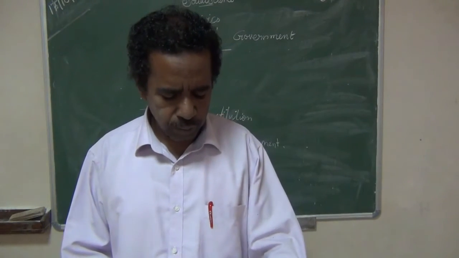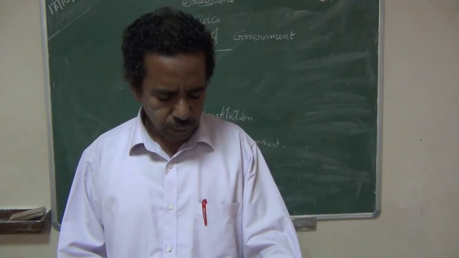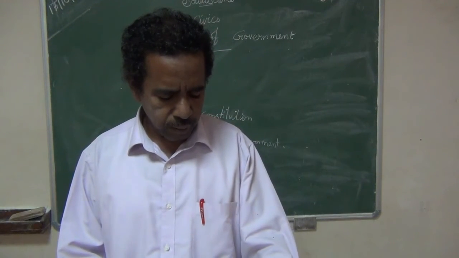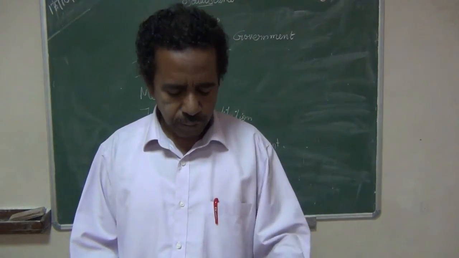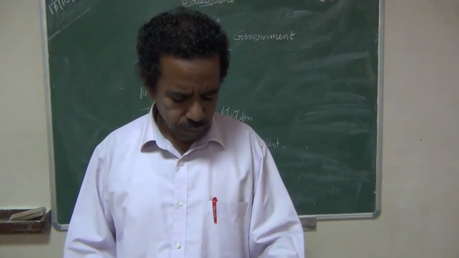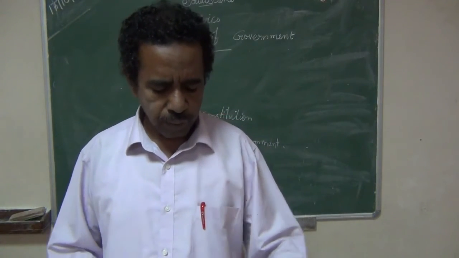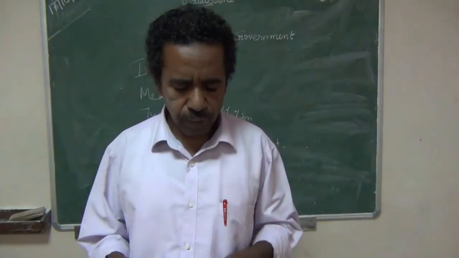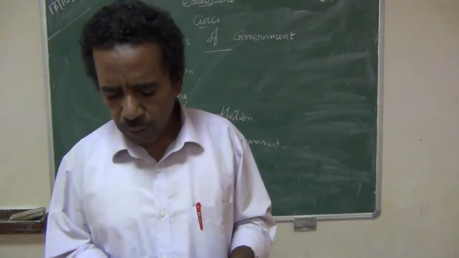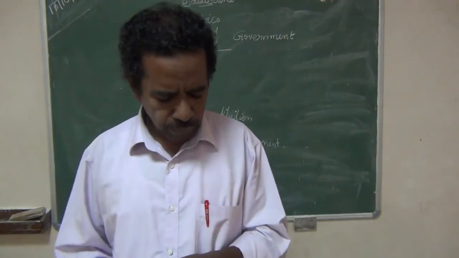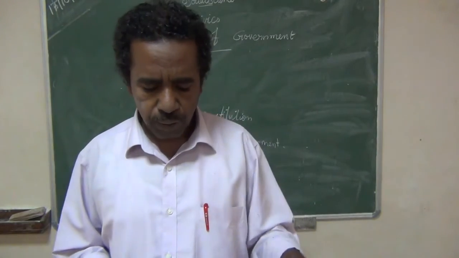The central government is supreme and administrative divisions exercise only powers that the central government has delegated to them. England, France, Japan and Sri Lanka are examples of unitary form of government. These are all to be marked for that short note on unitary form of government.